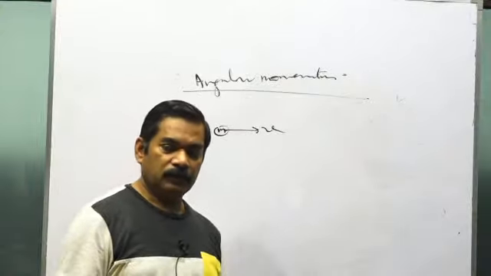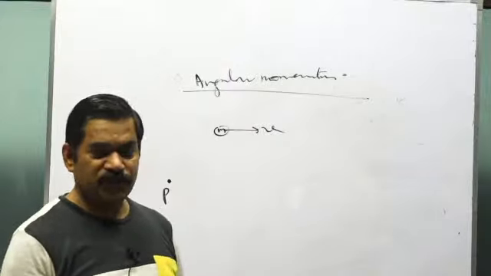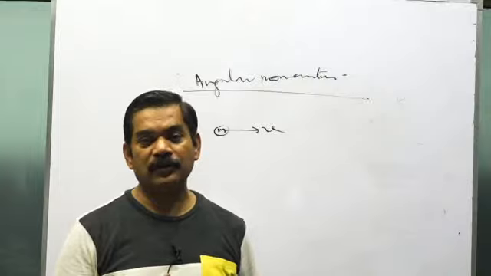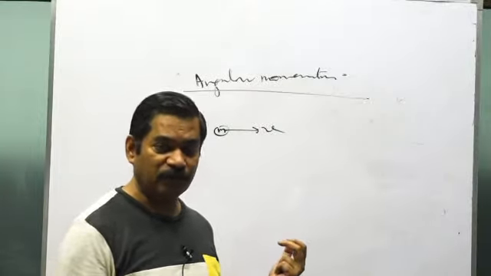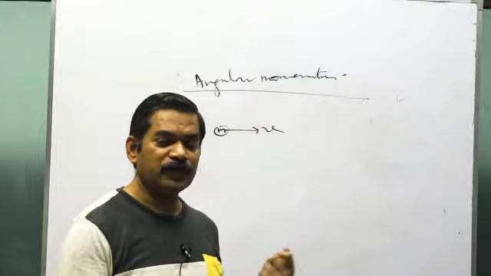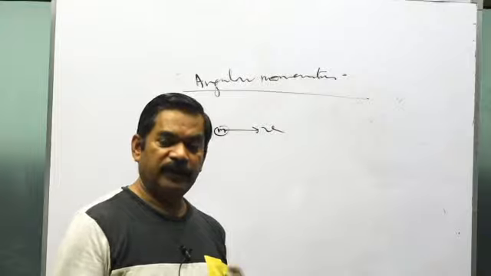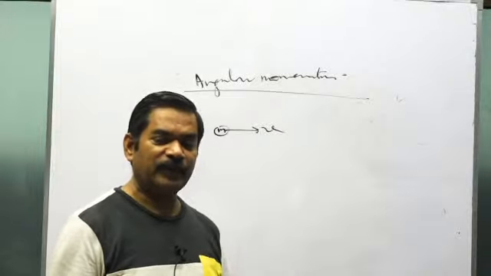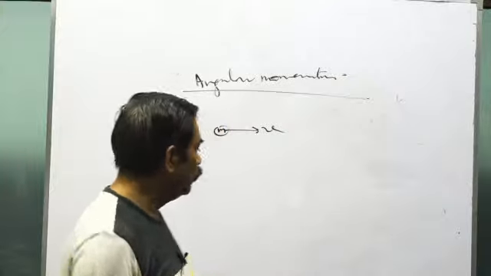If you are the observer and for you the sense of rotation is clockwise, the parameter will be directed along the axis away from you, and if the sense of rotation is anti-clockwise, then that parameter will be directed towards you along the axis of rotation.